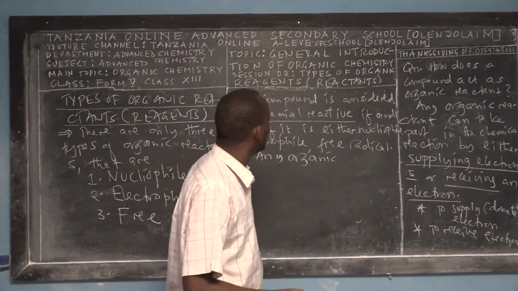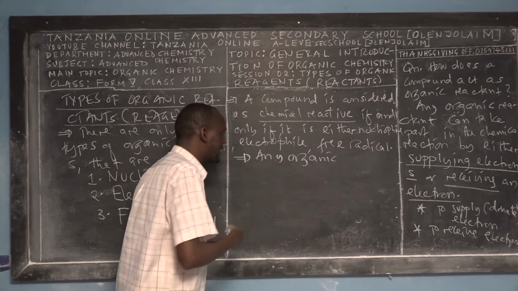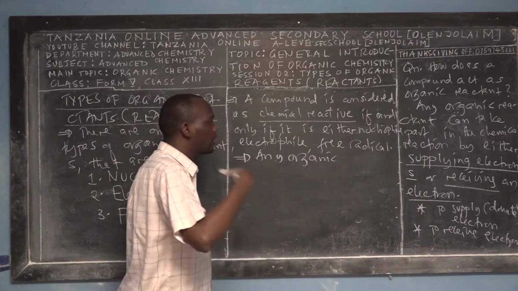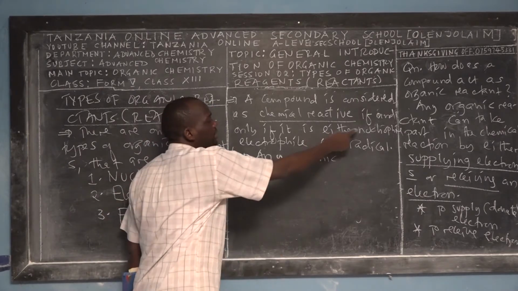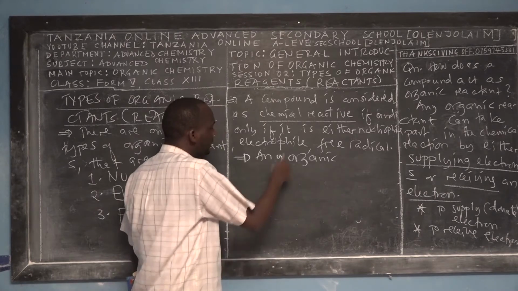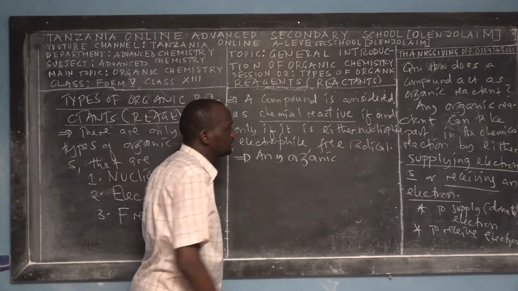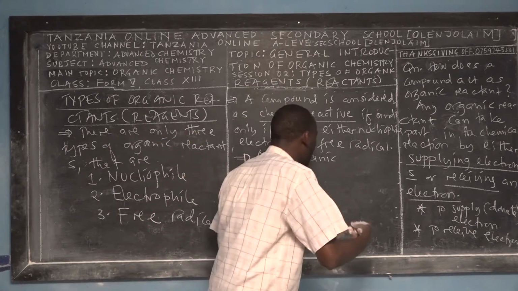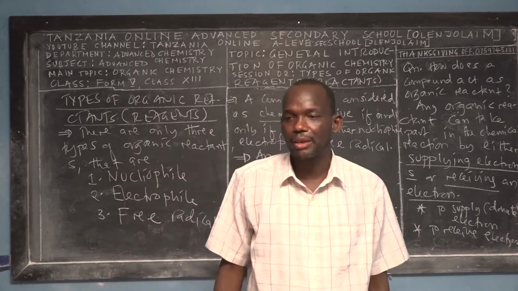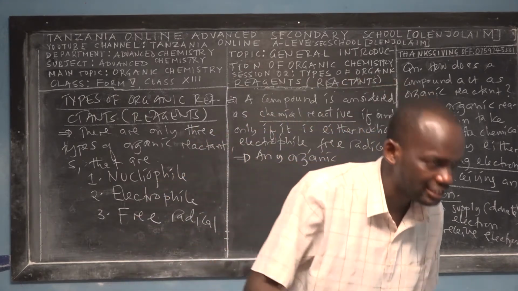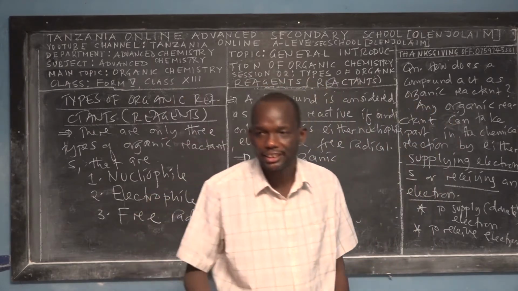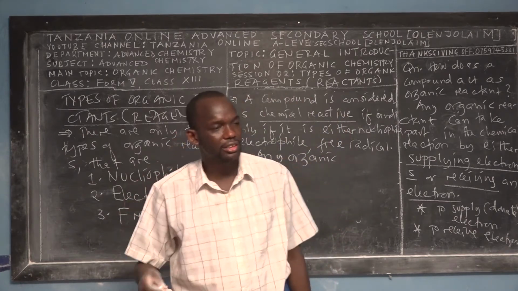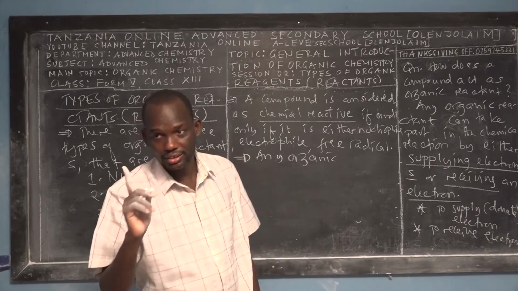In order for a compound to be considered chemically reactive, it should obey these three conditions: it should be either electrophile, free radical or nucleophile. According to research and lab experiments, not all organic compounds are chemically reactive. Some of them are unreactive. The condition for being unreactive is that the organic compound is neither nucleophile, electrophile, nor free radical. Bear that in mind.